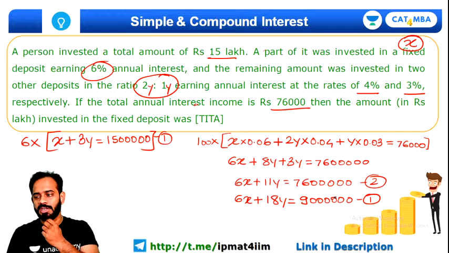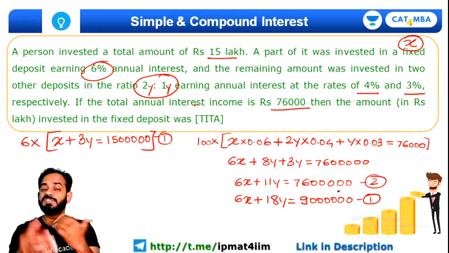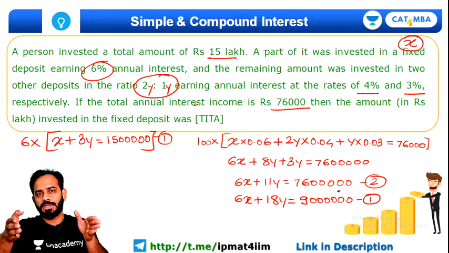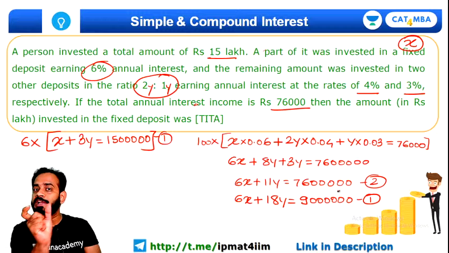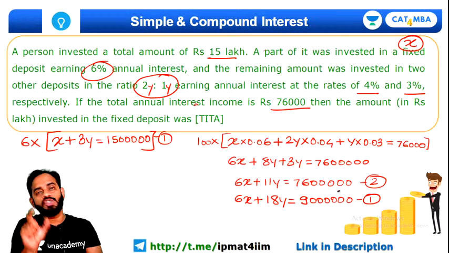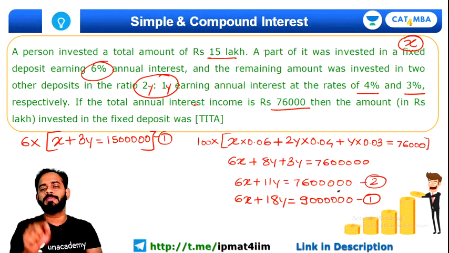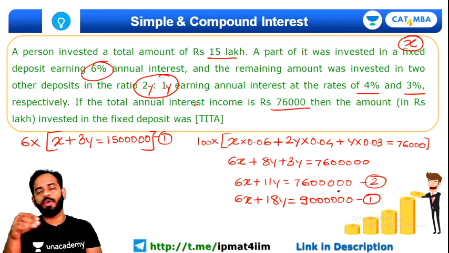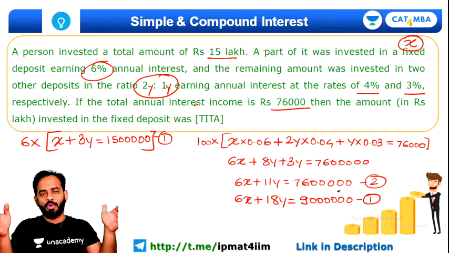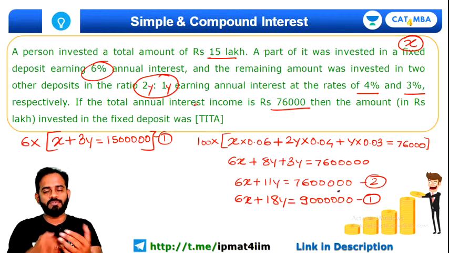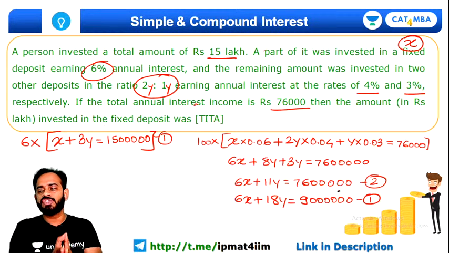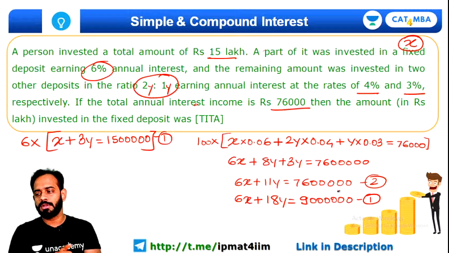In the second equation, the multiplying factor, no, Sneha, when we multiply by 1.06, you will get the total amount. You don't want the total amount here, you just want interest. The extra part which you are going to get, only interest you want. That's why we multiplied by 0.06, 0.04 and 0.03. If you wanted the total amount, then you would have multiplied by 1.06, 1.04, 1.03. But here you just want interest. Yes, Adhya, I am using the elimination method.